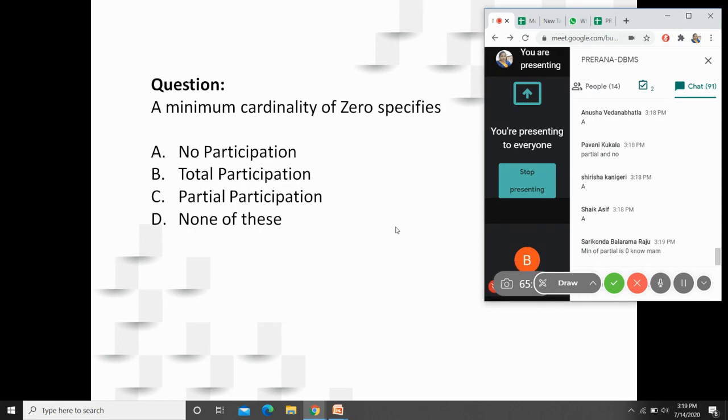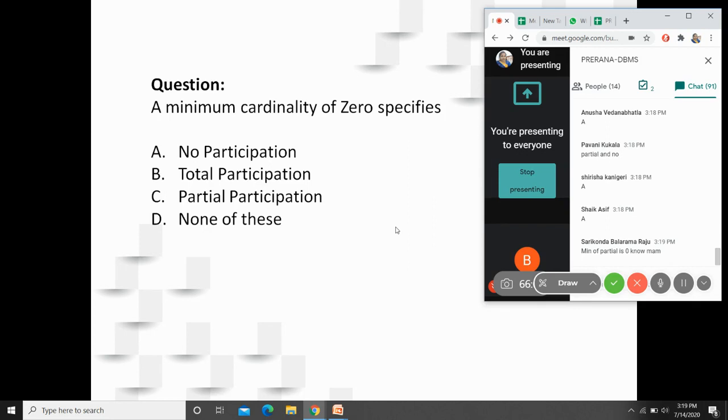Here you are saying that the minimum cardinality is 0. You have not told anything about the maximum cardinality. So in that case, if the minimum cardinality is 0, there could be other entities which are participating more than once also. You are not aware of that. So you cannot say that there is no participation at all. Is that clear? If the minimum cardinality is 0, it is partial participation. If the minimum cardinality is 1, it is total participation.